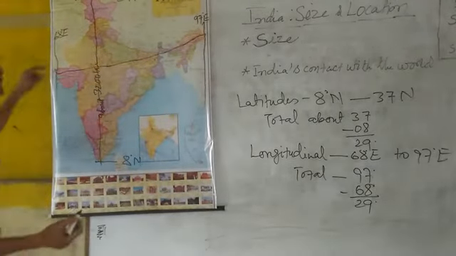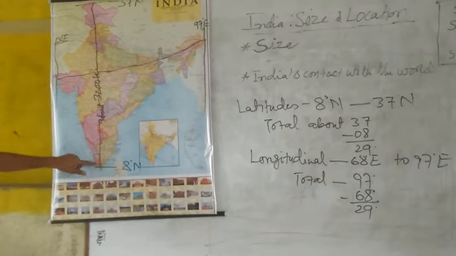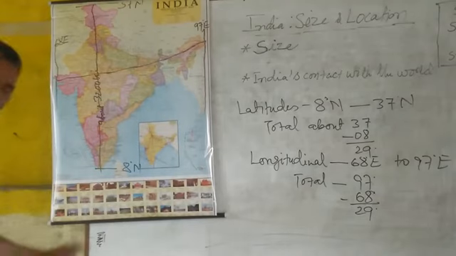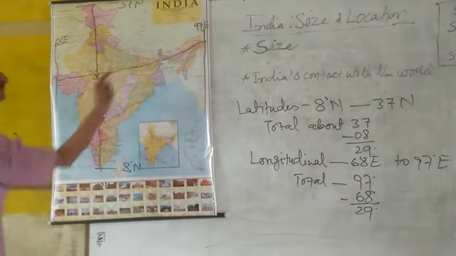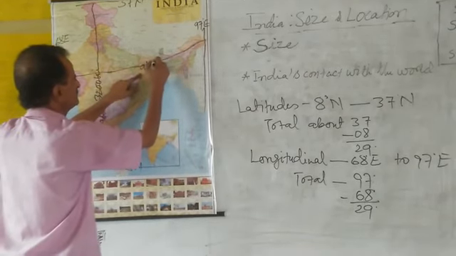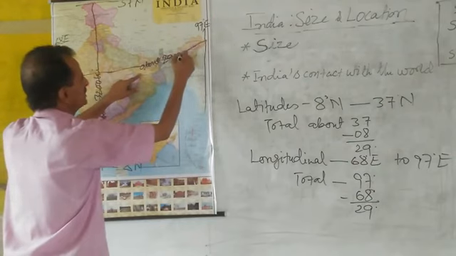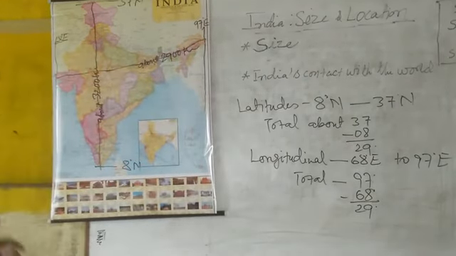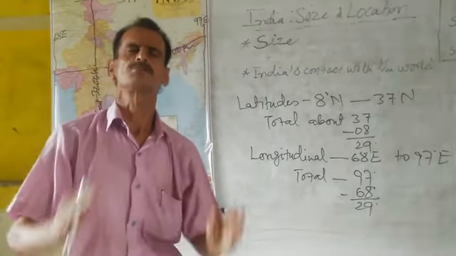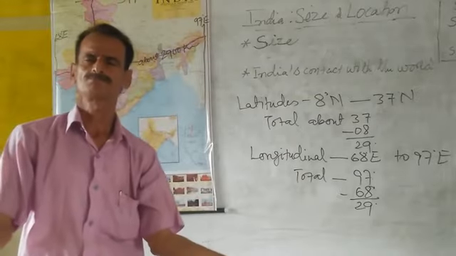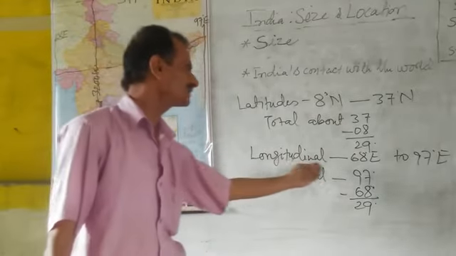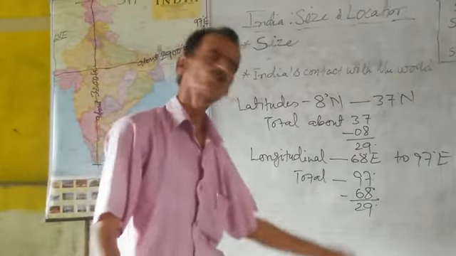Total length of India from the south, Kanyakumari, to Jammu and Kashmir is about 3200 kilometers. Total width of India from east to west is about 2900 kilometers. Now the question is, latitudinal and longitudinal extensions are both the same, about 29 degrees.